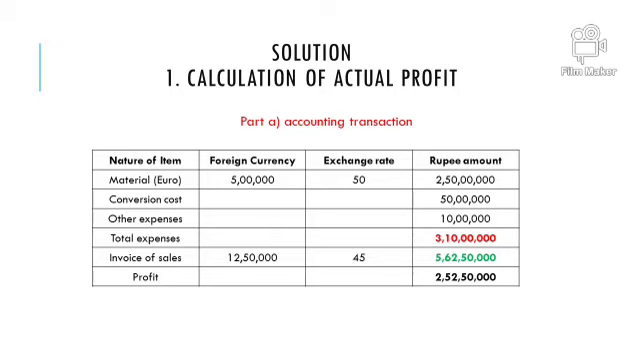Now it is already given that we are selling our goods to a US firm and the bill is 12,50,000 dollars.